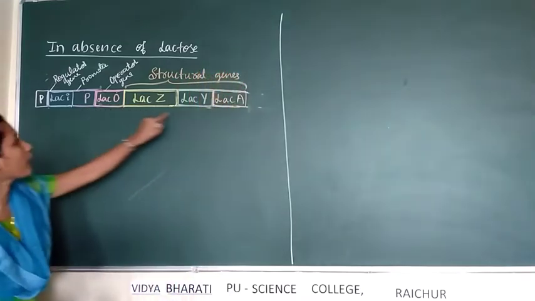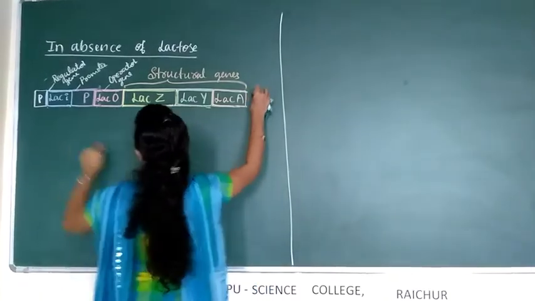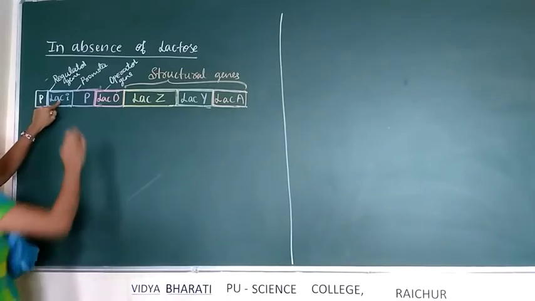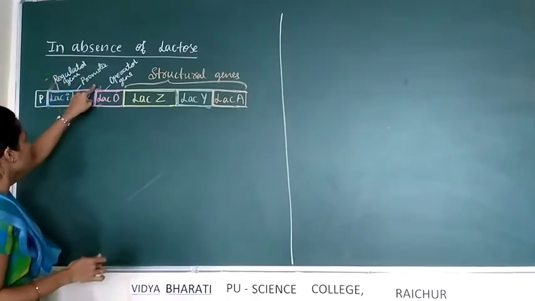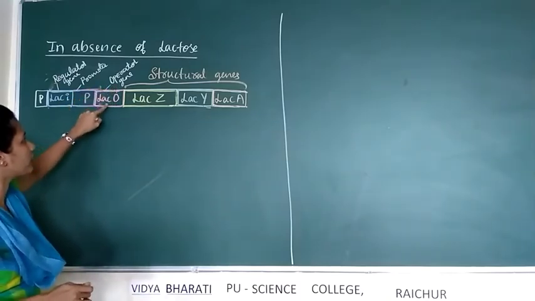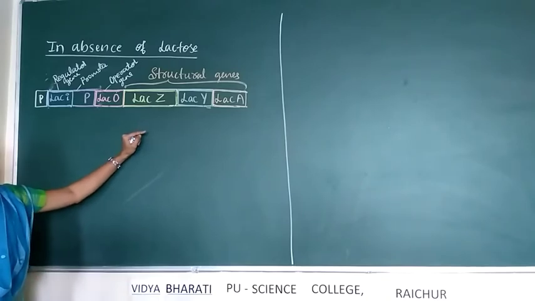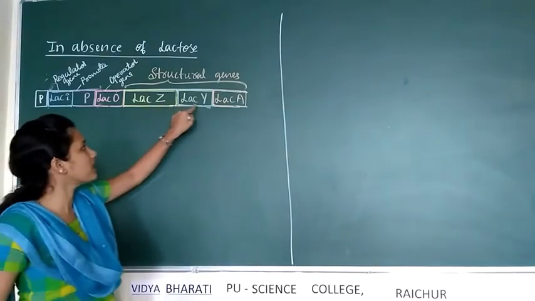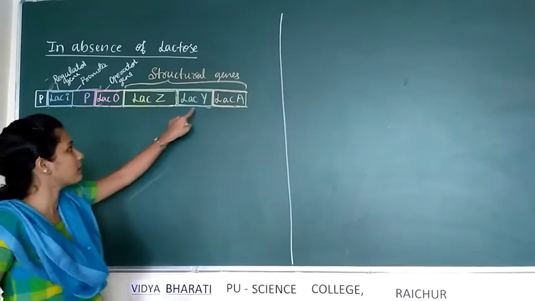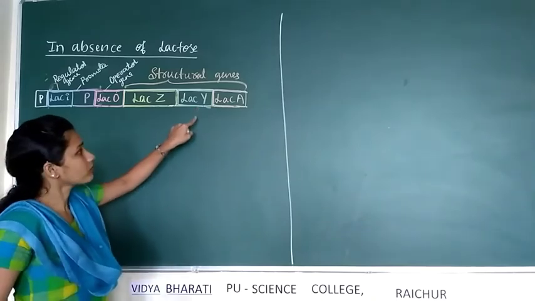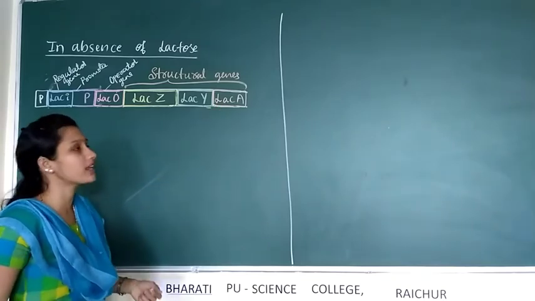This is the LAC-operon. The LAC-operon contains first the regulator gene, then next to the regulator gene, promoter is present, next to that operator gene is present, and next to the operator gene, three structural genes are present, such as LAC-Z, LAC-Y, LAC-A. LAC-Z codes for beta-galactosidase enzyme, LAC-Y codes for permease enzyme, LAC-A codes for trans-acetylase enzyme.